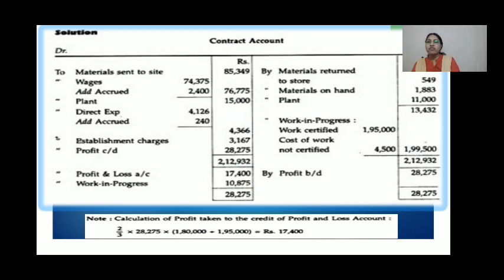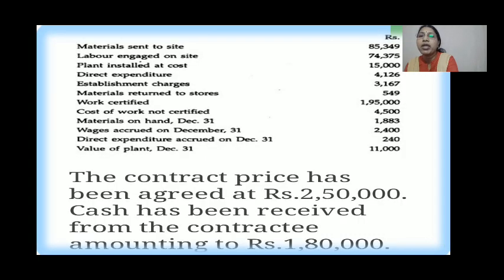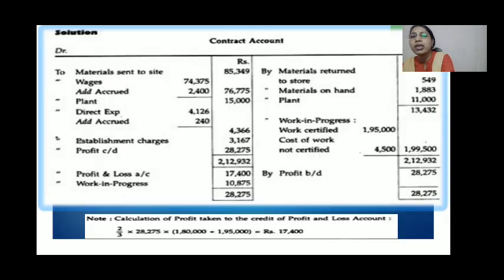How much is the cash received? In the problem they have given, cash has been received from the contractee amounting to 1,80,000. So we write 1,80,000 divided by work certified. Here work certified is 1,95,000. So the total amount is 17,400. This 17,400 you will be transferring to the profit and loss account.